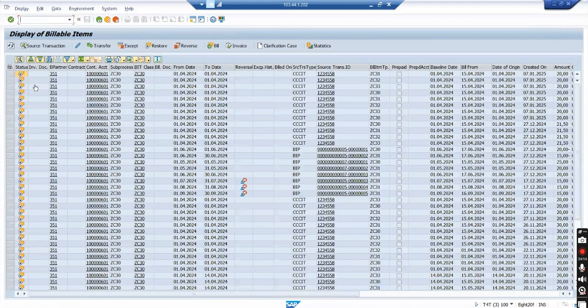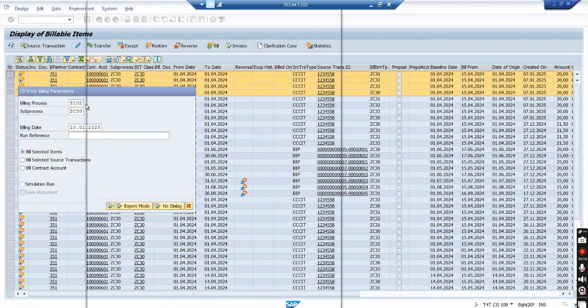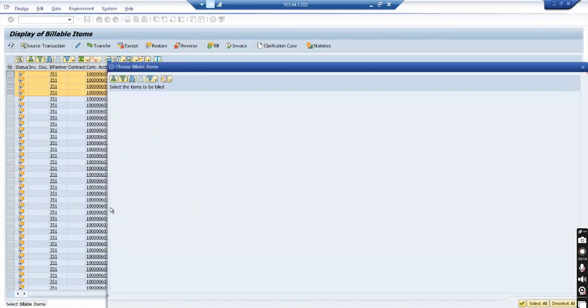Okay, I have quite a few now. If I want 30, 31, 32, 33. Yeah. Now if I try to bill them, billing process is gc30. Bill from date is 15/4. This is in past. This is allowing.